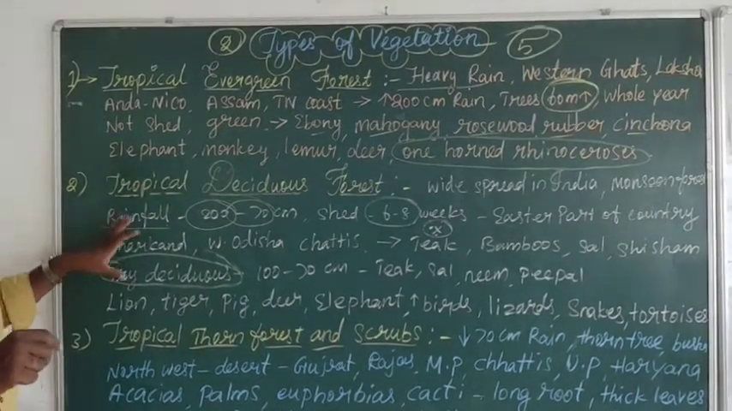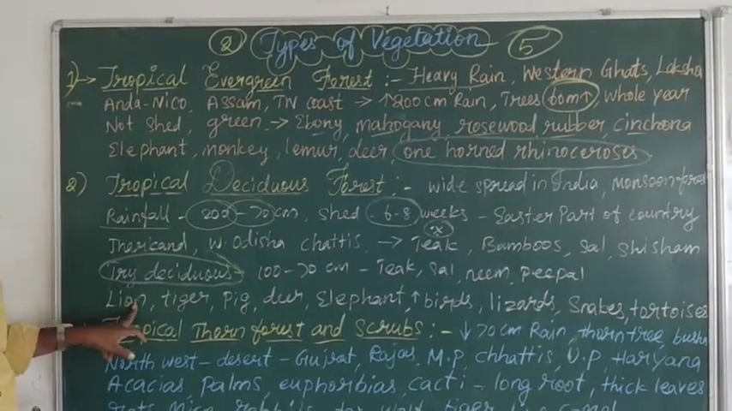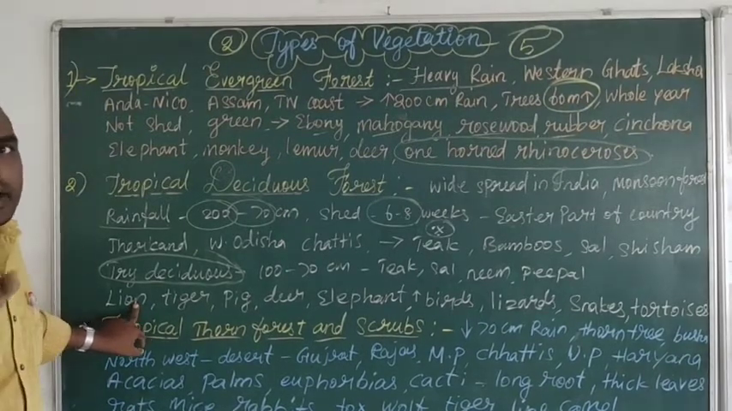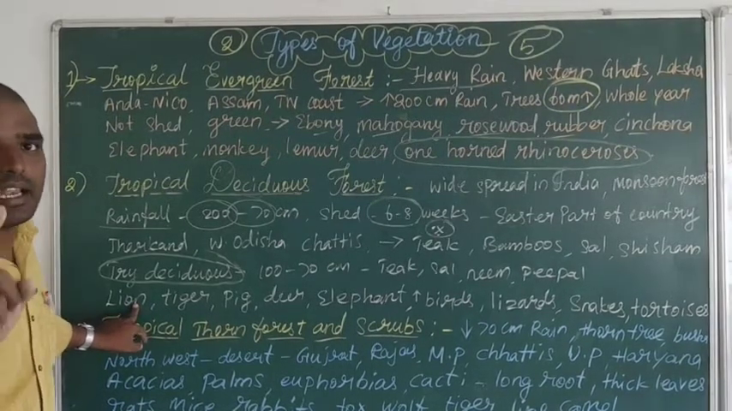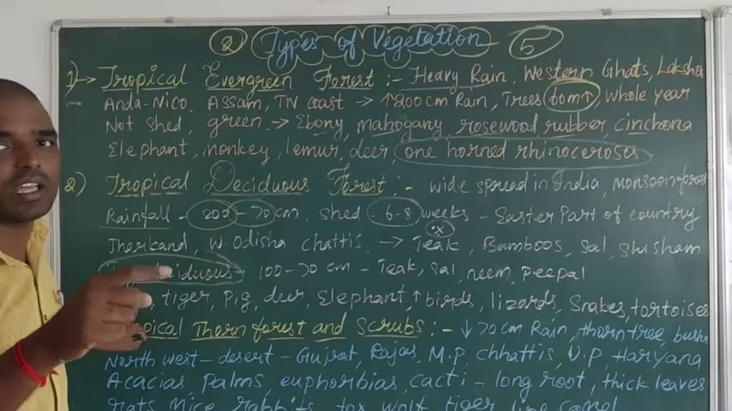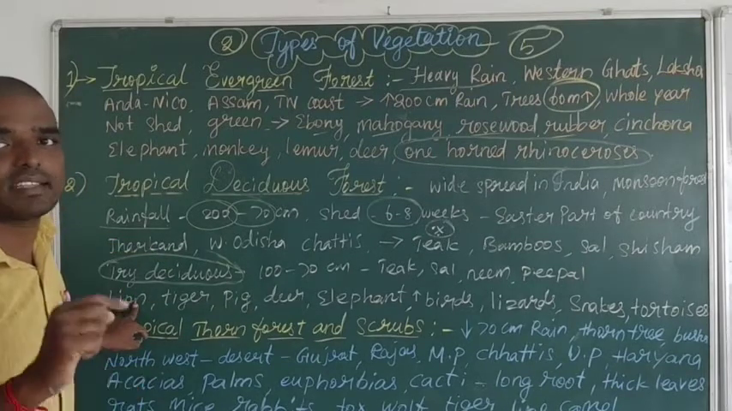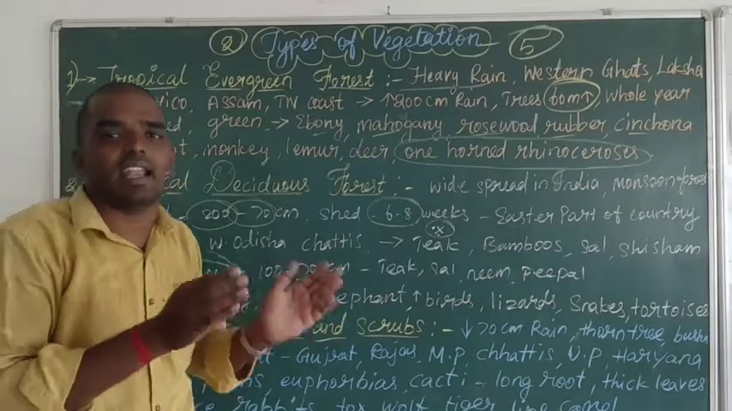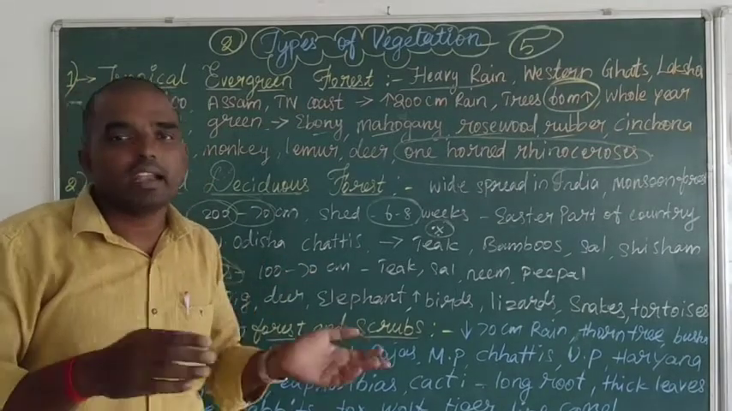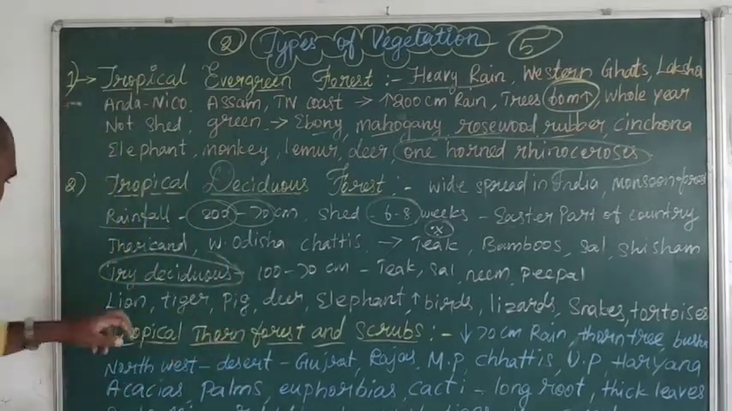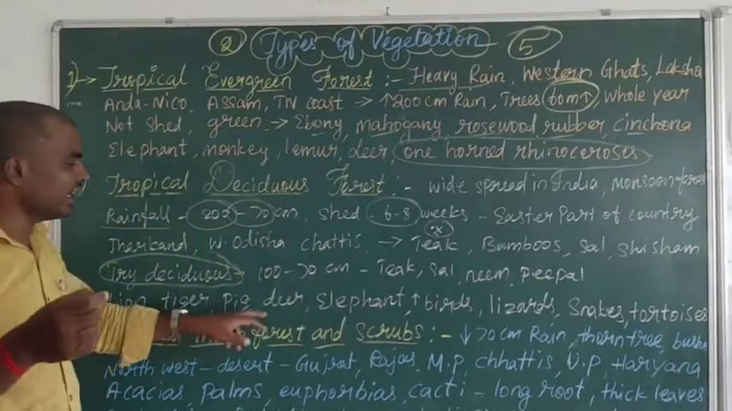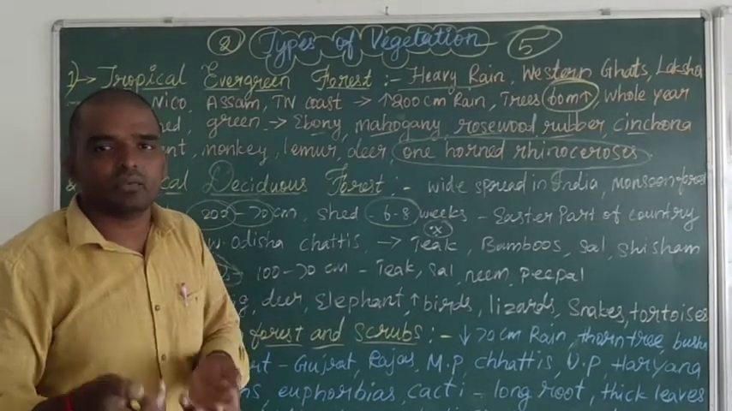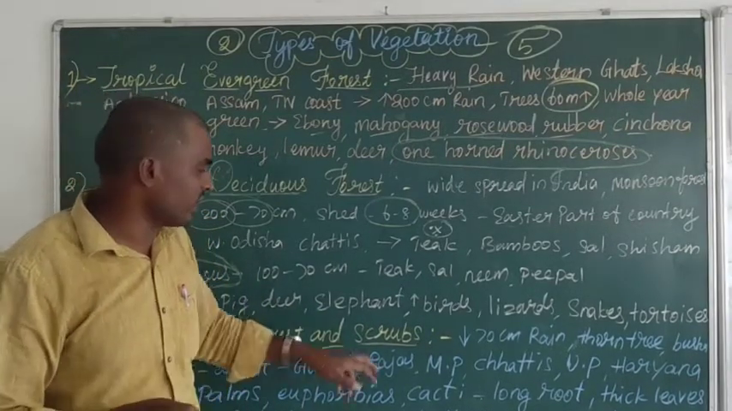What kind of animals are living? Both lion and tiger. Yes. First understand: all over the world, only in India do both lion and tiger live. Both animals survive in India, but other countries have either lion or tiger. So lion, tiger, pig, deer, elephant are living in the deciduous forest, tropical deciduous forest.